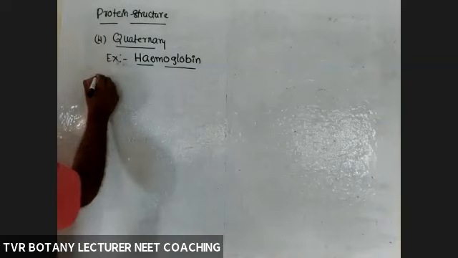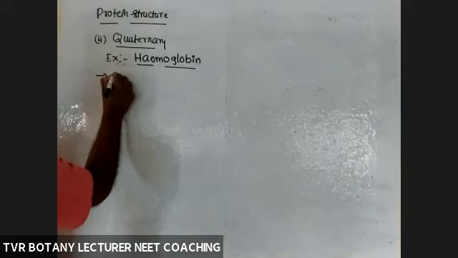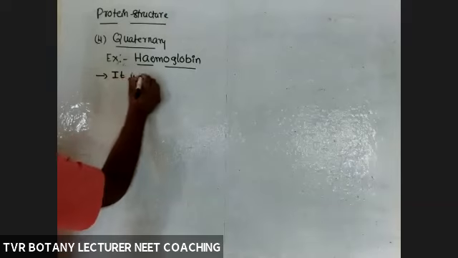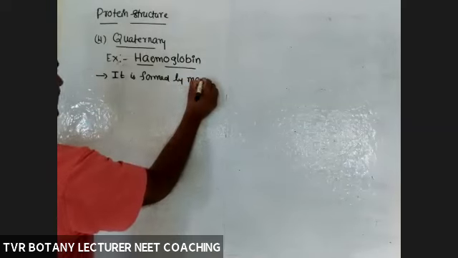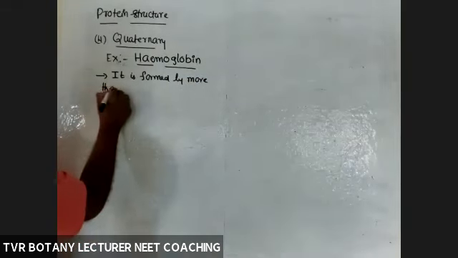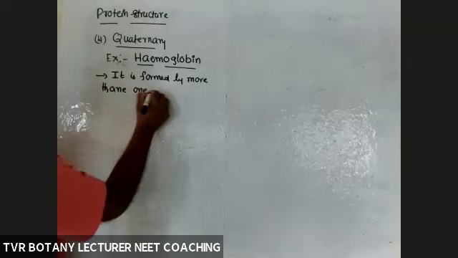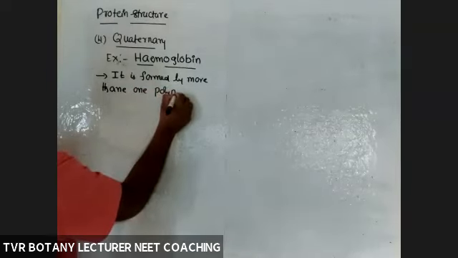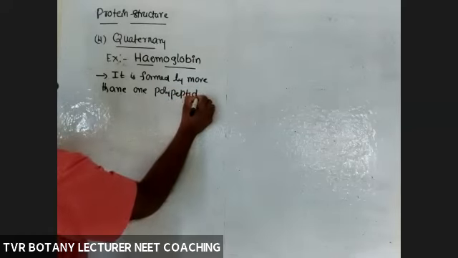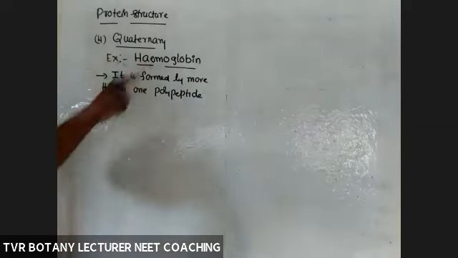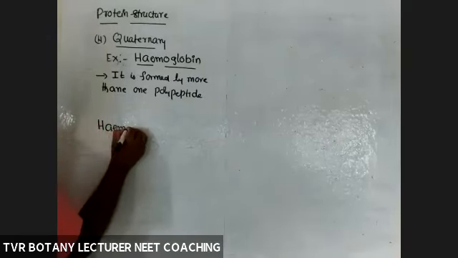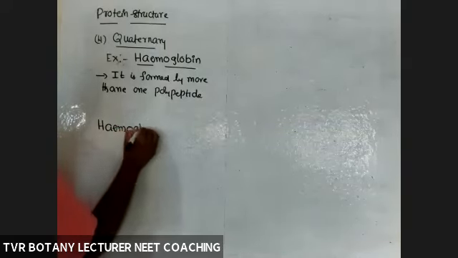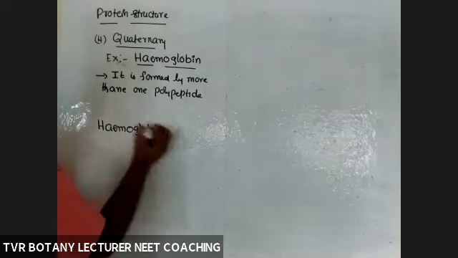So quaternary structure is usually formed by more than one polypeptide chain. For example, take hemoglobin. What is the purpose of hemoglobin? What is the function of hemoglobin? That is well known to you. Transportation of oxygen.